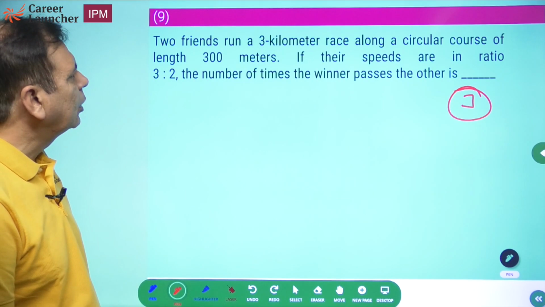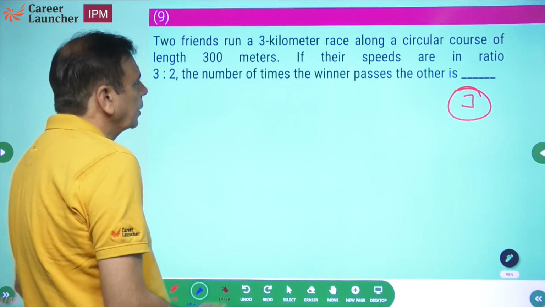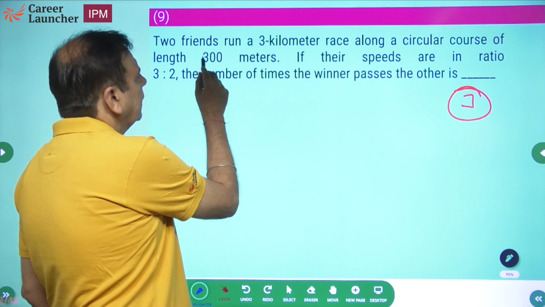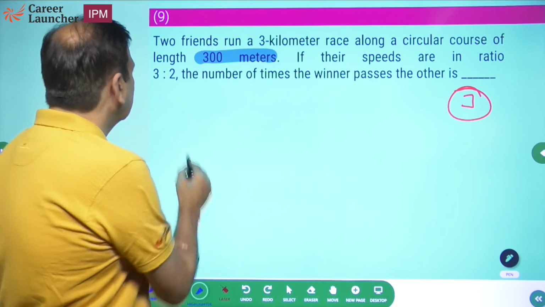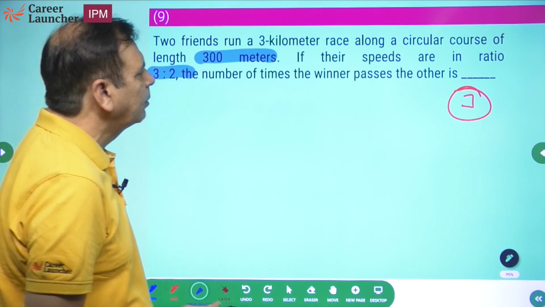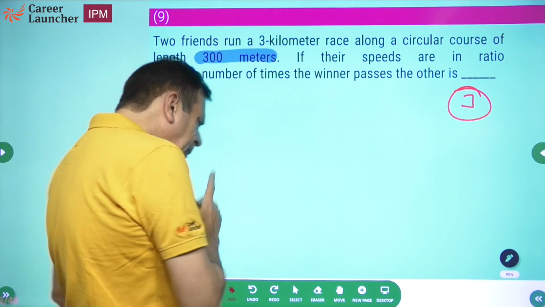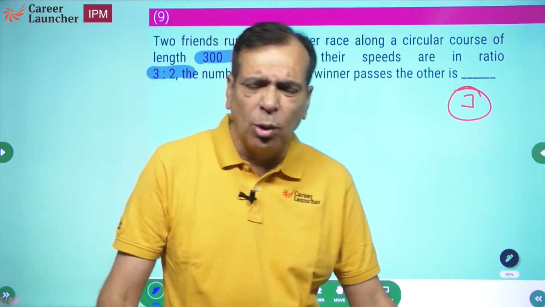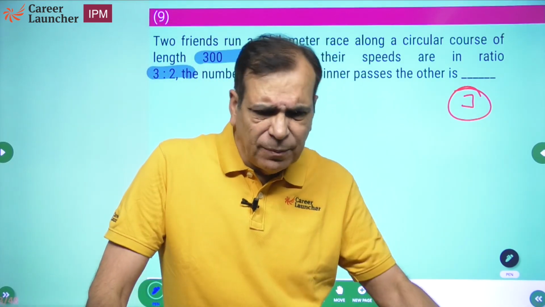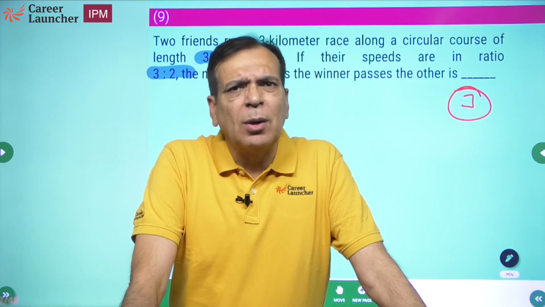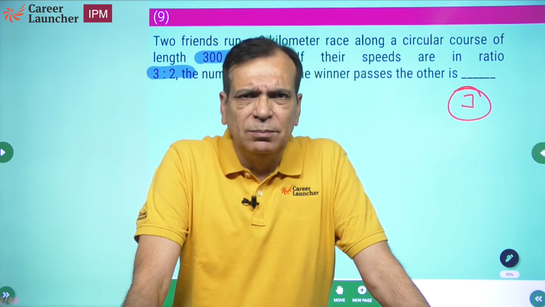Two friends run a 3 kilometer race along a circular course of length 300 meters. If their speeds are in the ratio of 3:2, then the number of times the winner passes the other. Now again, many people will start making equation and solving it. Not required. Pehli cheez.